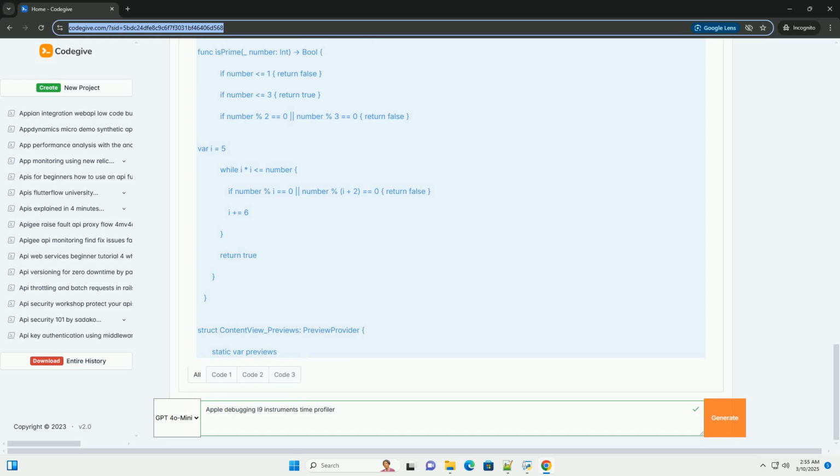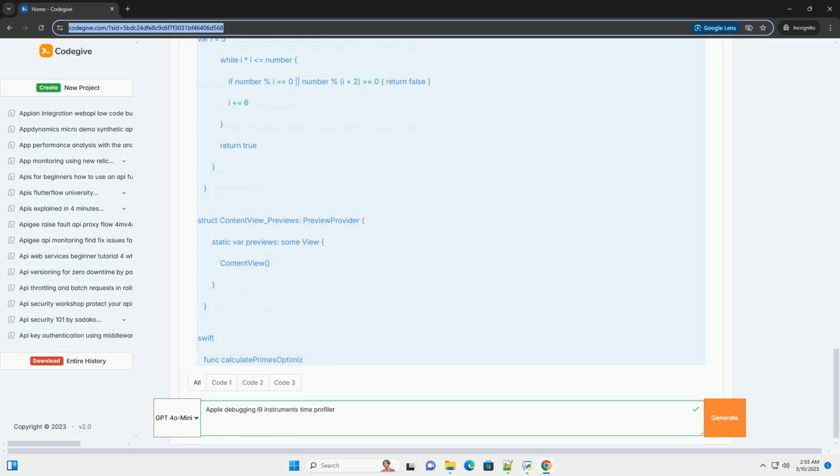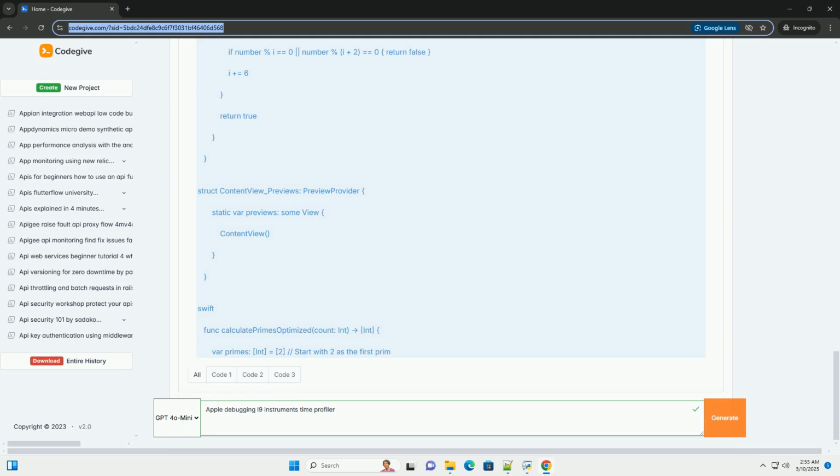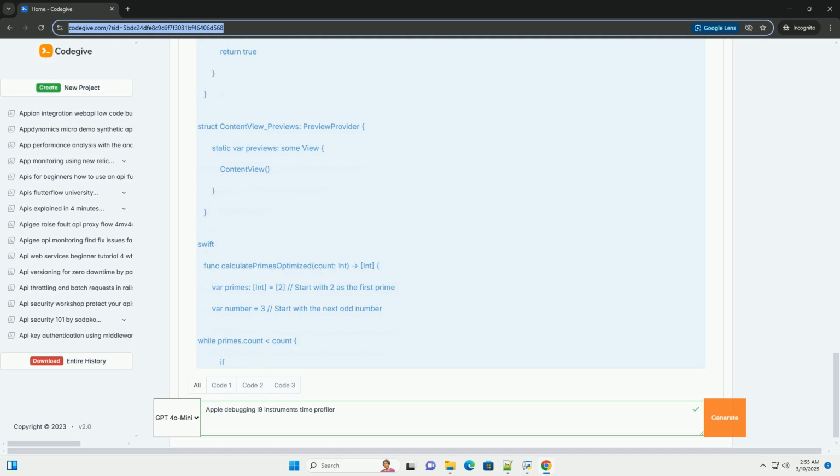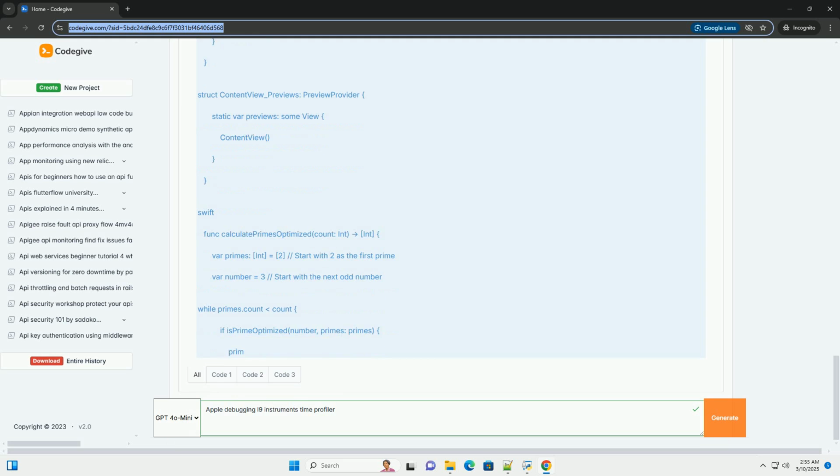What is the Time Profiler and why use it? The Time Profiler is an Instruments tool that samples the call stacks of your application's threads at regular intervals. By collecting these samples, it builds a statistical view of where your application is spending its time. This information is crucial for identifying CPU-bound performance bottlenecks. If a particular function or code path appears frequently in the sampled call stacks, it indicates that your application spends a significant amount of time executing that code.